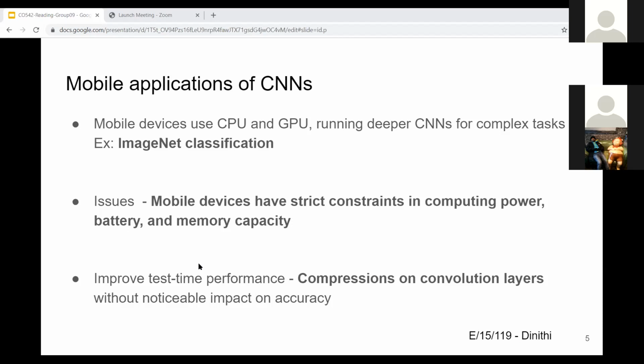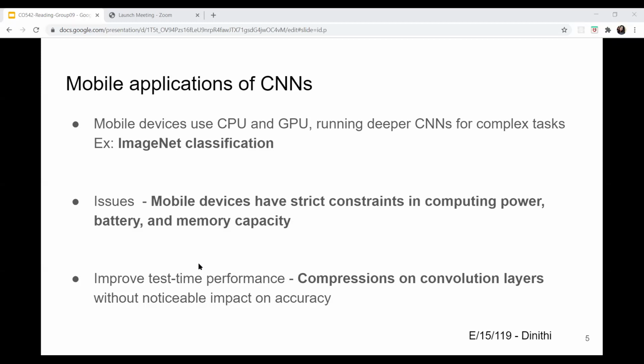On mobile applications, it is typically assumed that training is performed on the server and test or inference is executed on the mobile devices. One of the most critical issues in mobile applications of CNNs is that mobile devices have strict constraints in terms of computing power, battery, and memory capacity. To improve test time performance on mobile devices, such redundancy can be removed from the trained networks without noticeable impact on accuracy.